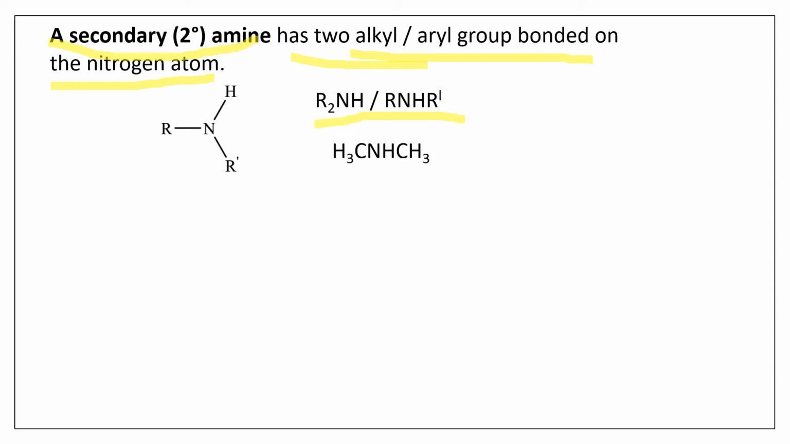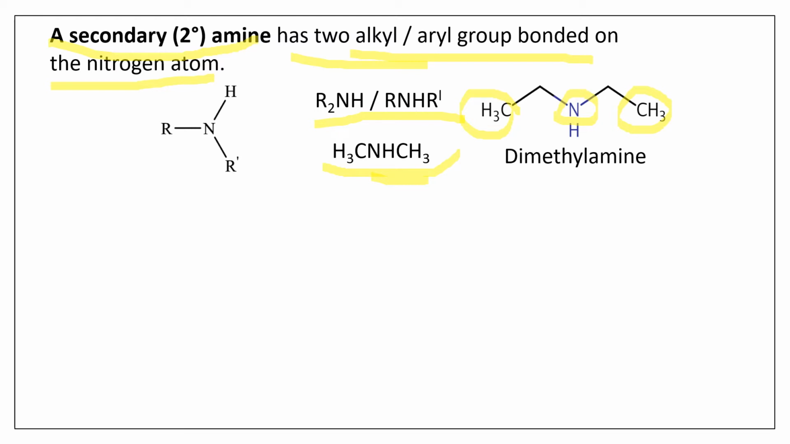Okay, an example I can give is CH3NHCH3. So one R is CH3, another, this R dash, is another CH3. Okay, it has two methyl groups linked to the nitrogen atom. So thus, those alkyl or aryl groups must be directly linked to the nitrogen atom. So that is the basis for the classification of amines. So this is called dimethylamine because it has two methyl groups linked on the nitrogen.